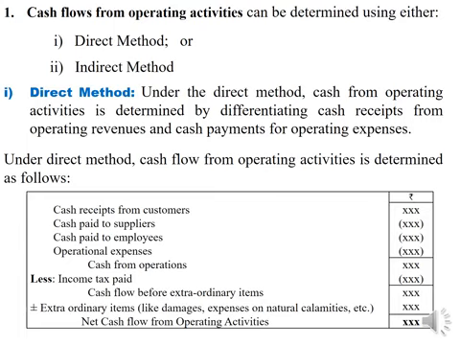In this session, we are not focusing on extraordinary items. There are some extraordinary items which will be taking place in the business, and those extraordinary items have to be adjusted accordingly by adding or deducting from cash flow before extraordinary items to find out net cash flow from operating activities.